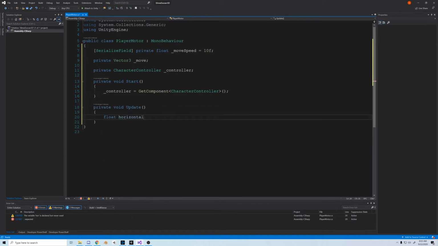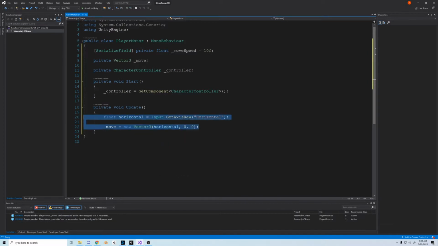Then we'll go to the Update function, and that's where we'll handle our direction finding. First, I'm going to create a float called horizontal, and then I'm going to use the input of the raw horizontal movement. That's basically just the A and D keys, or the left and right keys, to calculate the movement. And then I'm going to set the Vector3 move equal to a new Vector3 with horizontal as the x, and 0 and 0 for the y and z. Since basically it's a 2D game, we're just going to be using x and y for our calculations.